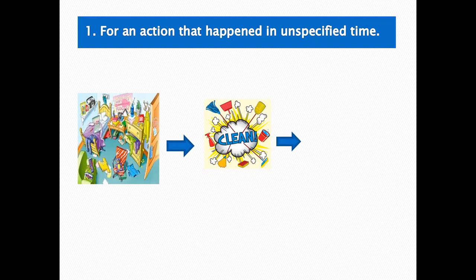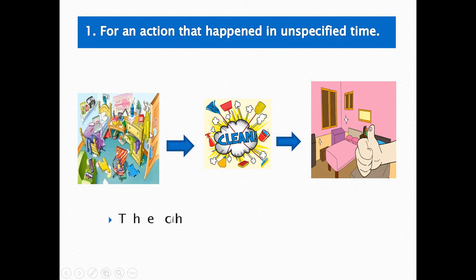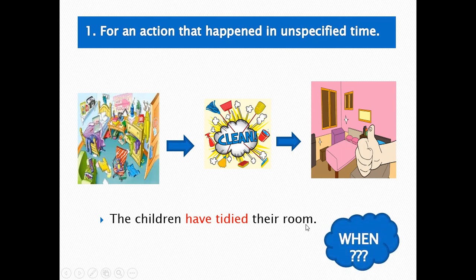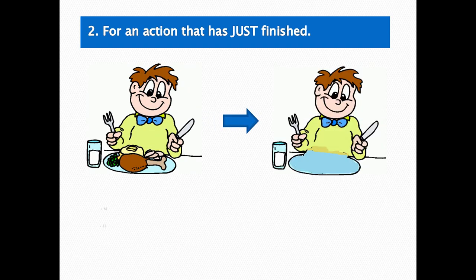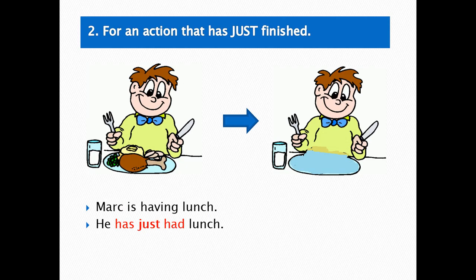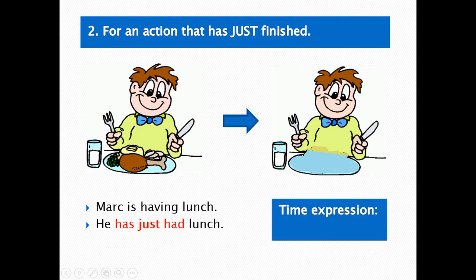For example, this is the first, and then the second situation, and then the third situation. So the children have tidied their room. When? Yeah, we don't know. And then the second is for an action that has just finished. We can see that Mark is having lunch, and then you can say he has just had lunch. So the time expression you can use is just.